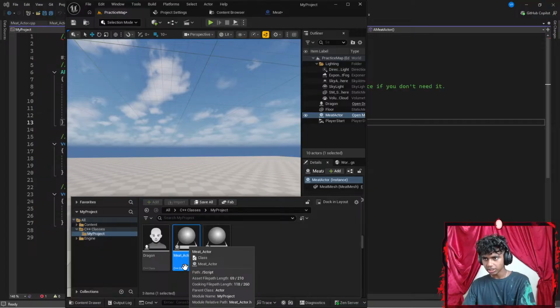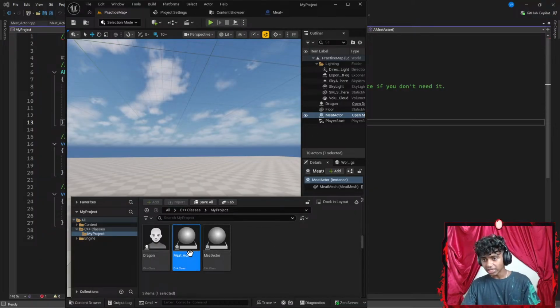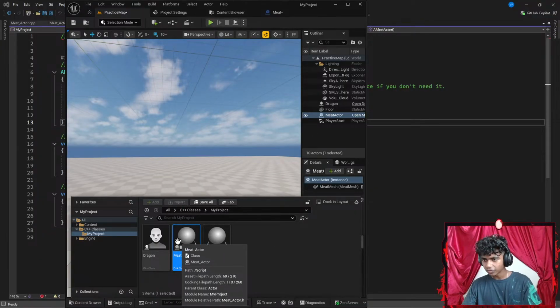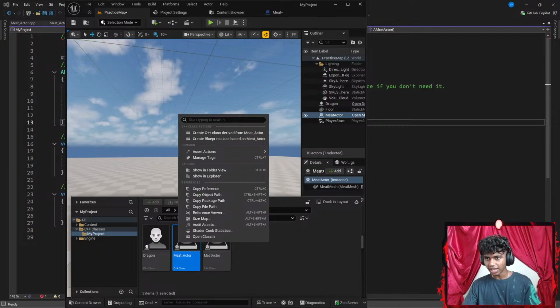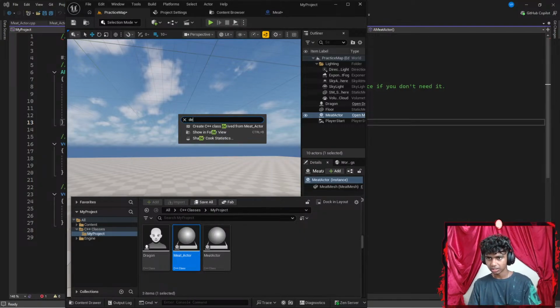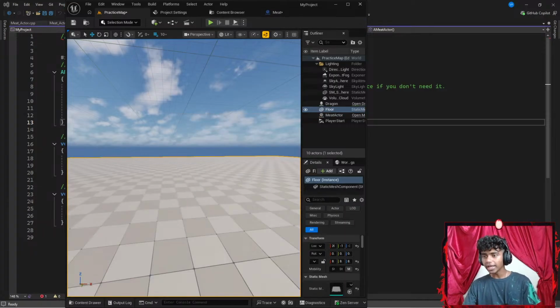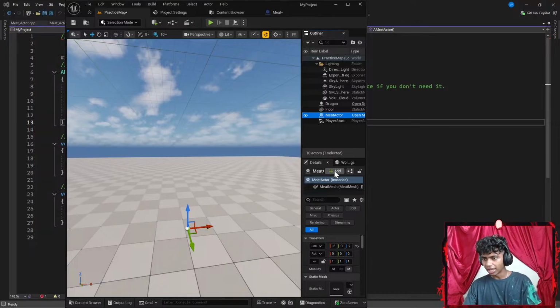Okay, just delete it. I think I can delete this from my classes. Isn't there a way to delete stuff from classes? Can I go ahead and search something like delete? Okay, apparently we cannot delete from our classes. But I didn't actually want to delete it. I'm just going to go to my class up here and then go ahead and add stuff.